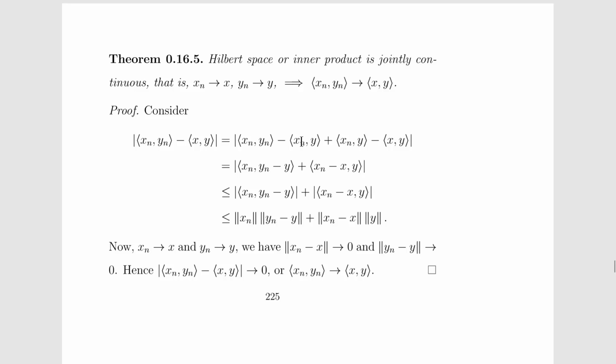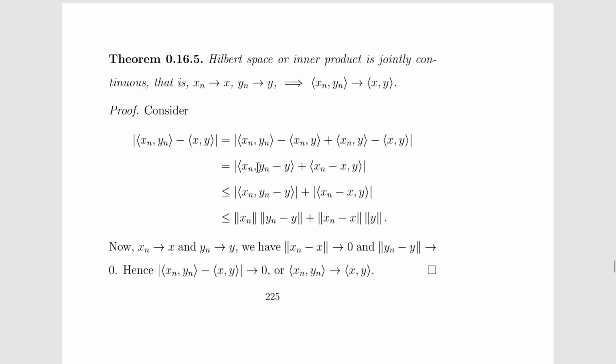This is x_n minus x, we have y_n minus y, and again we have the inner product of x_n minus x. Further, using the modulus property or triangle inequality, this is less than or equal to this part plus this part. And using the Cauchy-Schwarz inequality, this is less than or equal to the norm of x_n times the norm of y_n minus y,